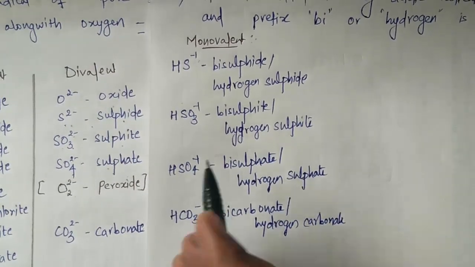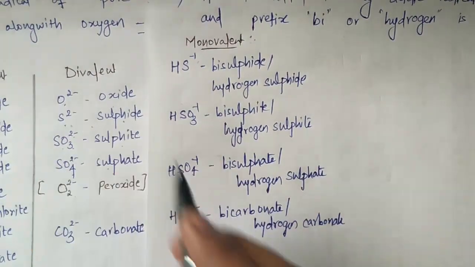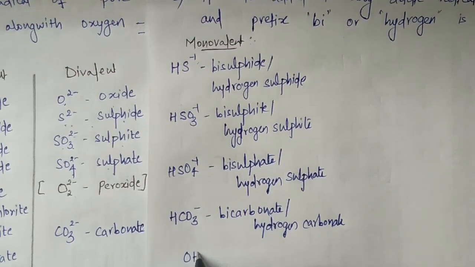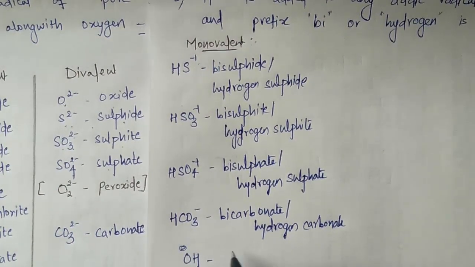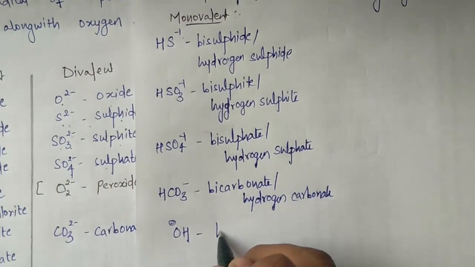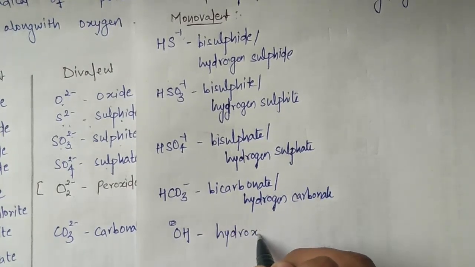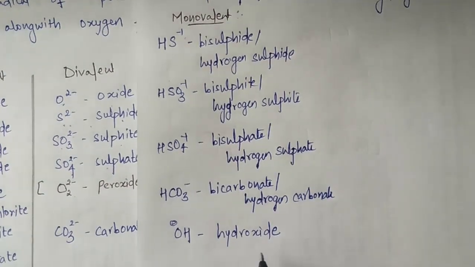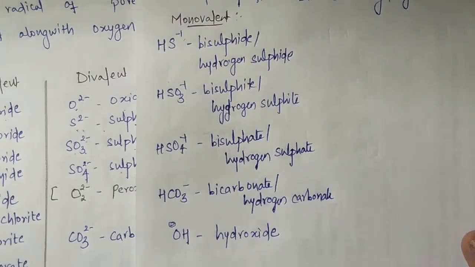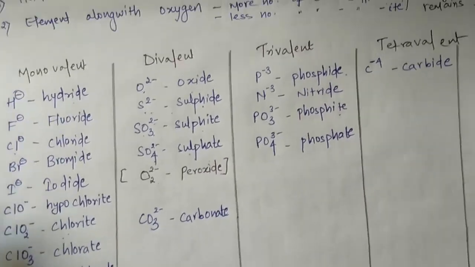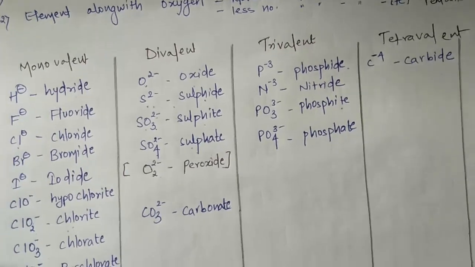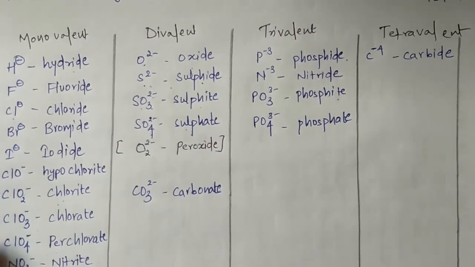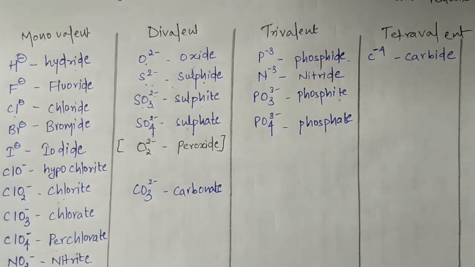Now we will have hydrogen with oxygen, that is OH minus. OH minus is called hydroxide, not hydrogen oxide. We generally term it as hydroxide. Now we will have a few more divalents, and we need to understand this very carefully so that our task becomes very easy.